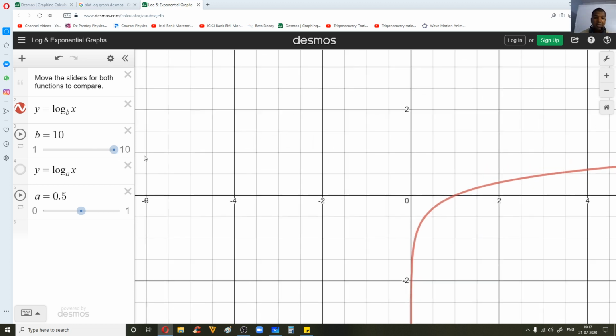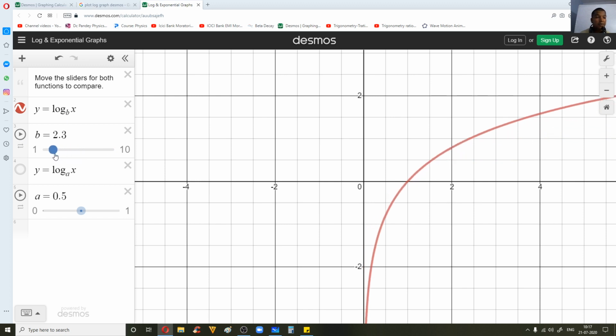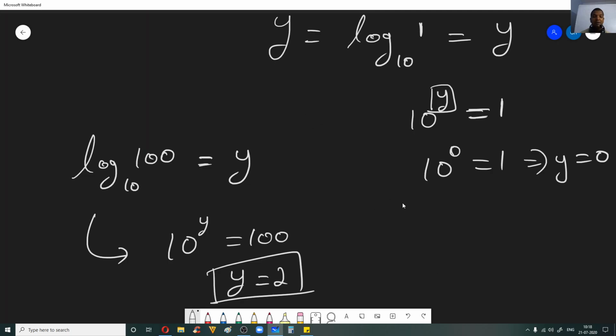Let me slide it. Now look at the b. It is 9.4 now. It is somewhere around 5 now. So you can take it up to 1.04, say 1.1. When it is 1, it is not defined. Now for anything greater than 0, you can see the nature of the graph. It will be like this.